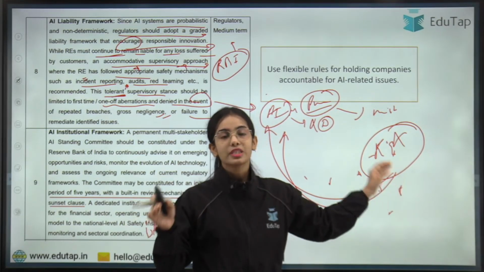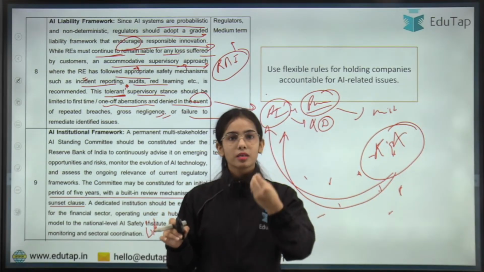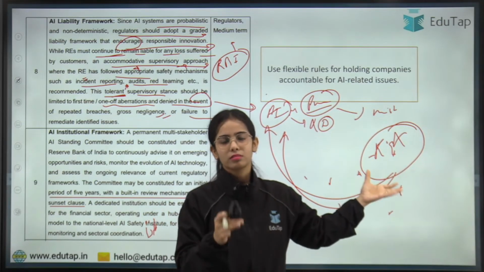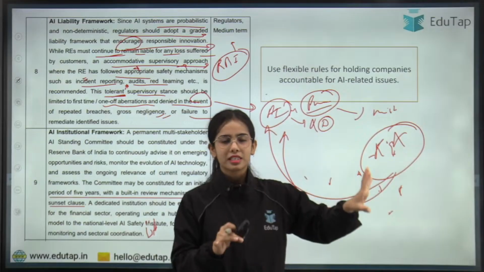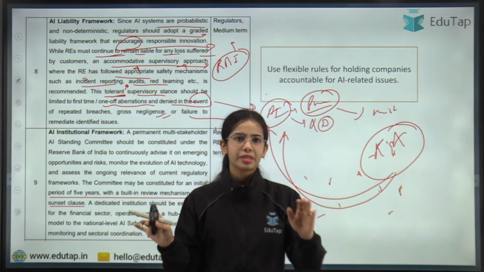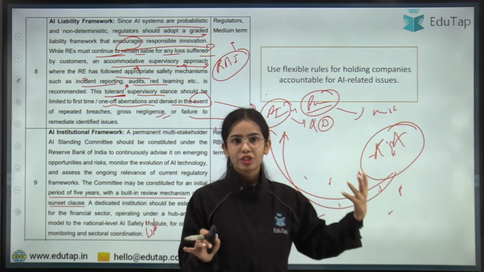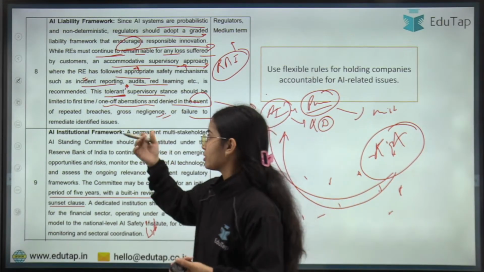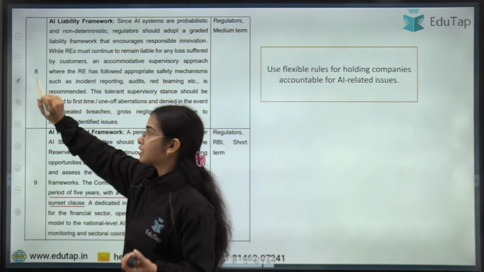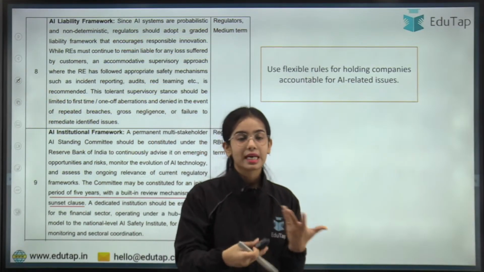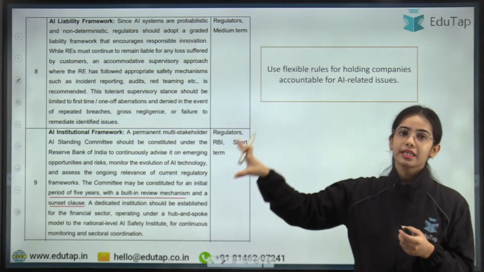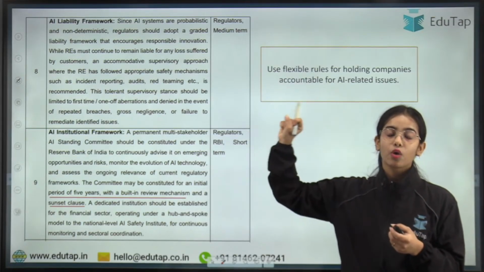If this is a first-time offense, the regulated entity can be left by the Reserve Bank of India: okay, this is the first-time mistake, so we are not punishing you majorly. But for more offenses, the regulated entity should be constrained or restrained.